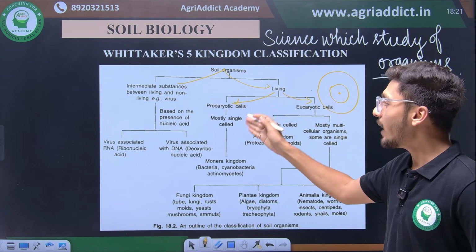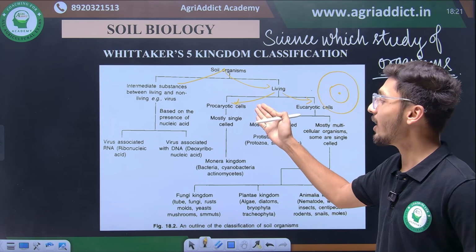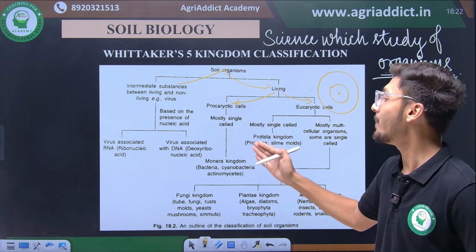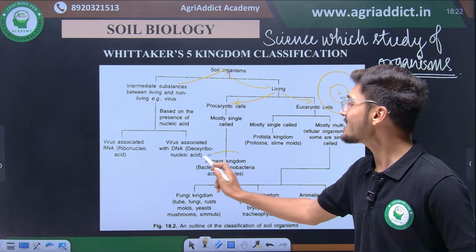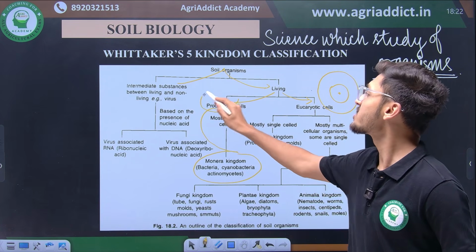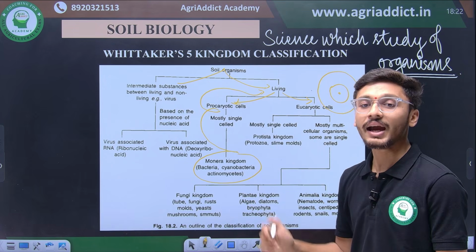The only kingdom classified under prokaryotic organisms is that of all the single celled monerans, right? Bacteria, cyanobacteria and actinomycetes are all single celled microorganisms which are included under the group of prokaryotic cells, which are categorized as living entities and classified into kingdom Monera by Whitaker.